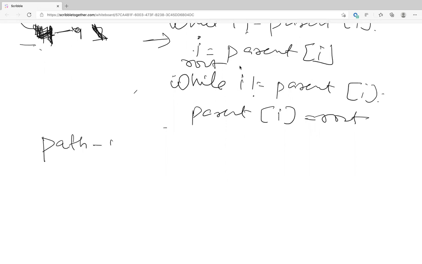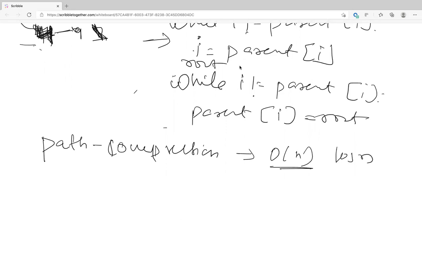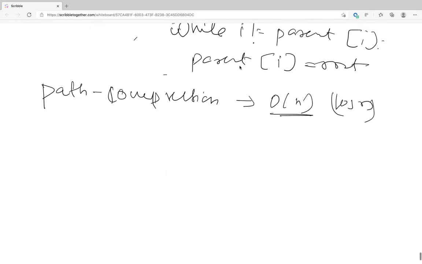So path compression, right? Initially, when you call find for anyone, you still have to go till the root. So this will still be O(n), or let's say O(log n), whatever. First time it will always be the height of the tree, but eventually it will go to O(1). Everyone will be pointed to its root now.